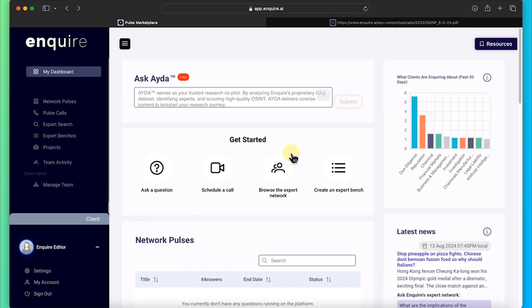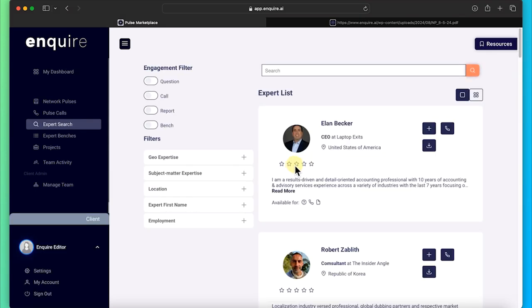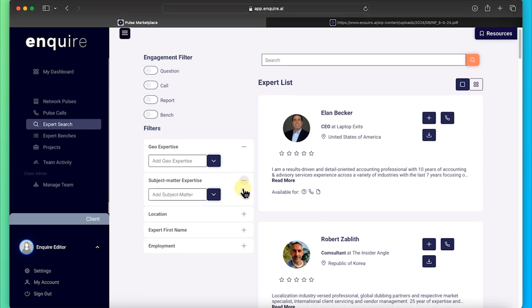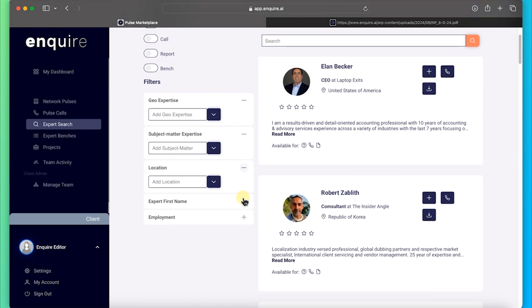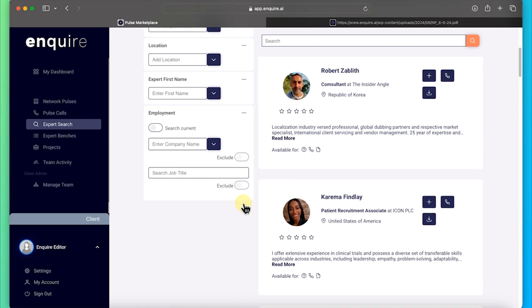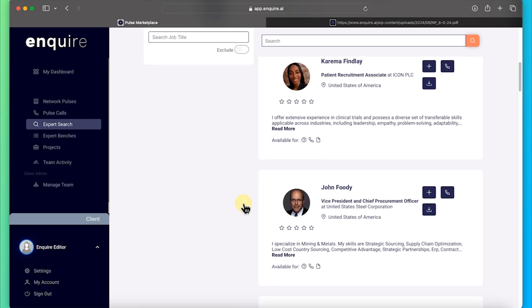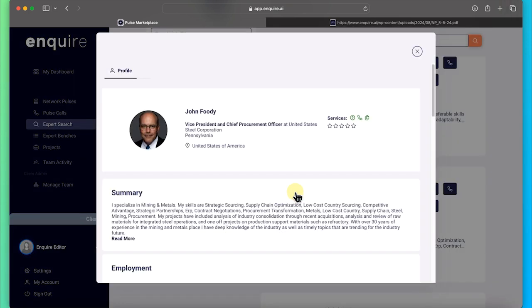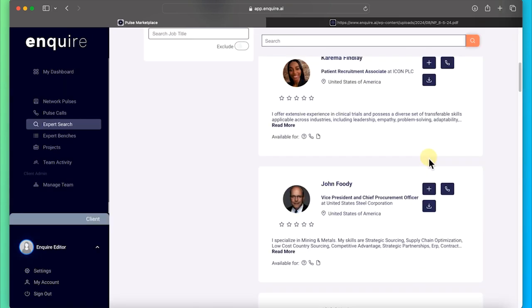Want to see who is on the platform? You can browse our expert network of more than 60,000 business leaders, consultants, and advisors, which spans the globe and most professional industries. You can filter by geographic expertise, subject matter expertise, location, the expert's first name, and their employment, both the company name and their job title. Any of the profiles can be clicked into so that you can have a better idea of who is on the network.